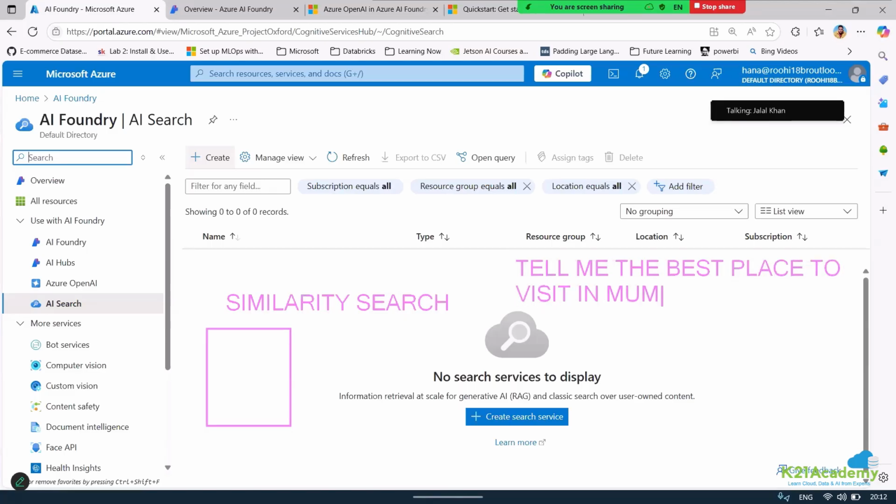Now, at the back end, the developer has kept two documents. One is from Mahindra Group, Mahindra Holidays. Another is from a company called TripAdvisor. In this there is a mention of Taj Hotel. Here also there is a mention of Taj Hotel.